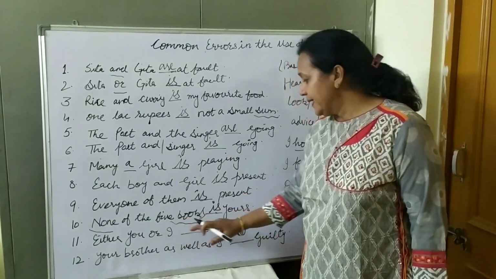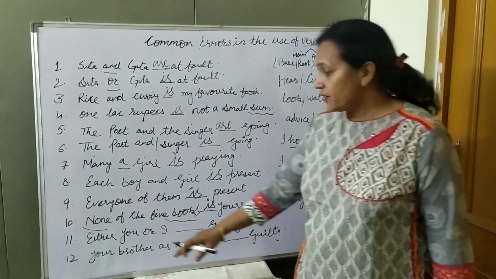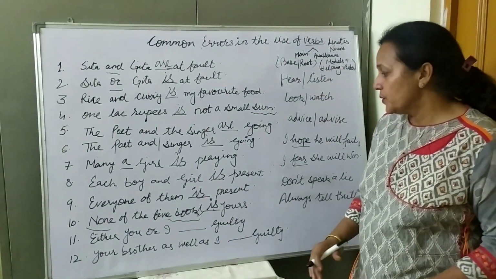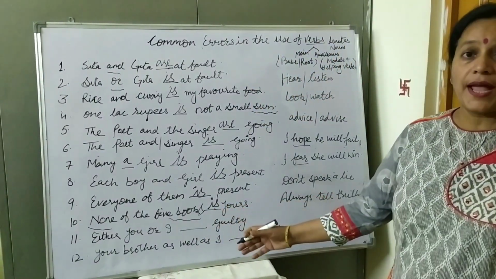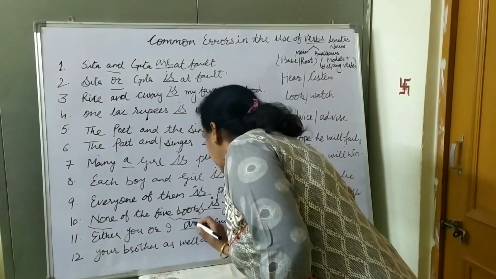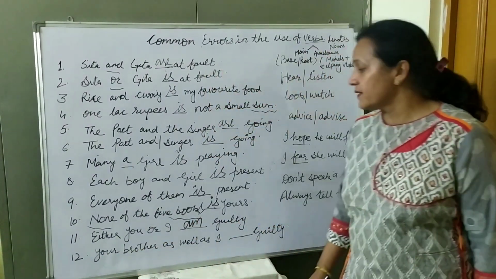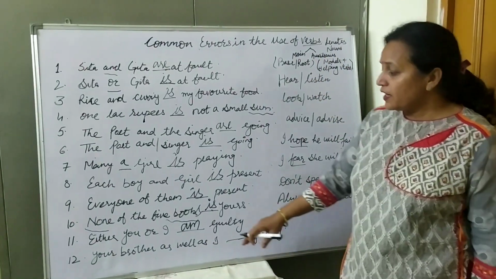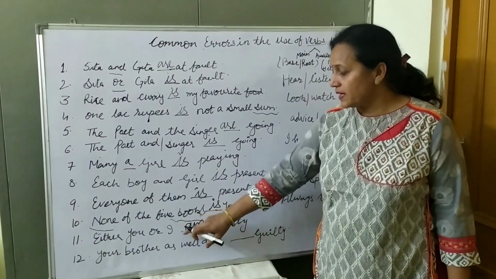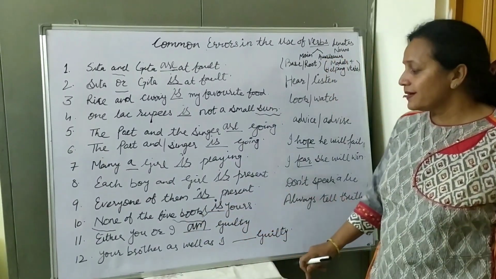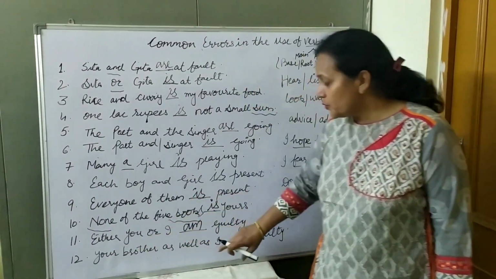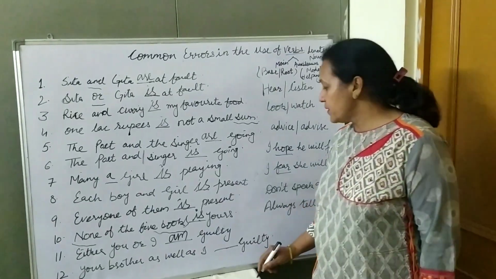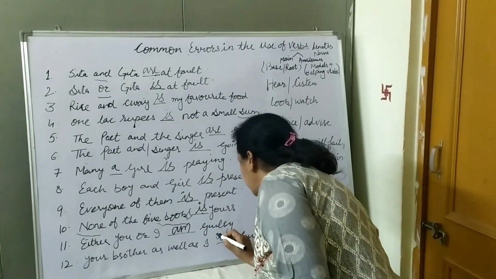Either you or I dash guilty. Here we are talking about one person. Either you or I means any one of you is with I, what we use? Am, na? Then we will say singular verb am. But in the next sentence, your brother as well as I dash guilty. Again, if we compare this sentence with the previous sentence, we should use am. But no, friends, here as well as means we are talking about two persons. Your brother as well as I means we are two persons. So here we will use are, plural form of the verb.